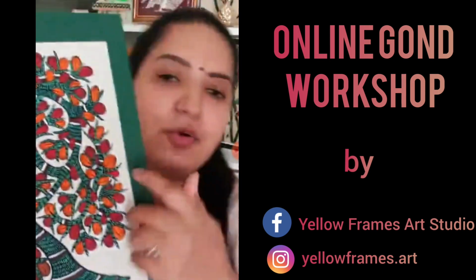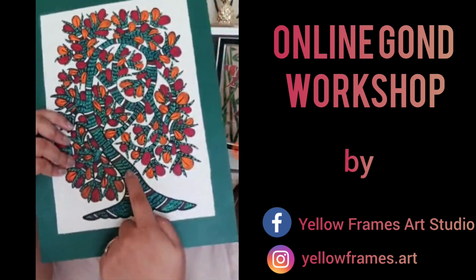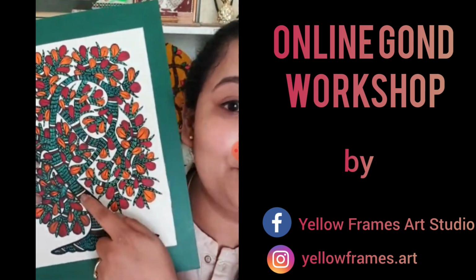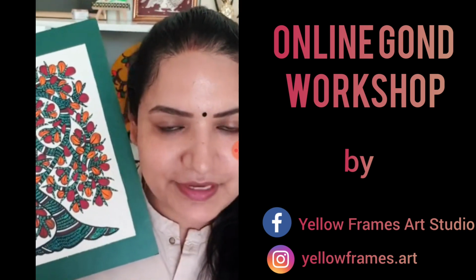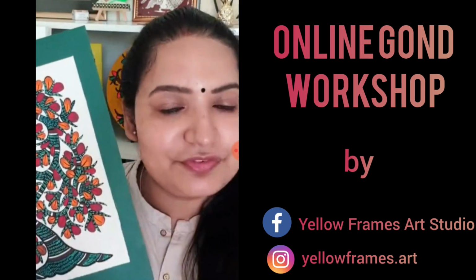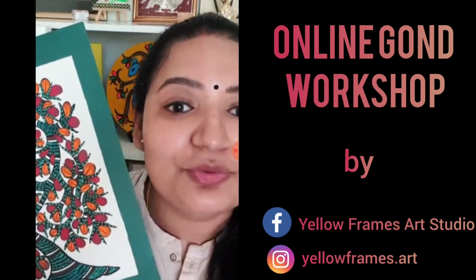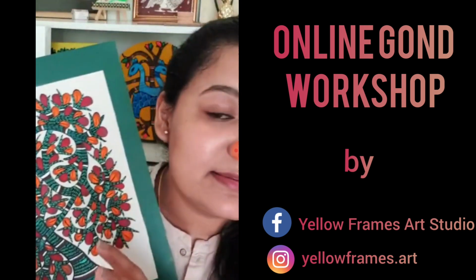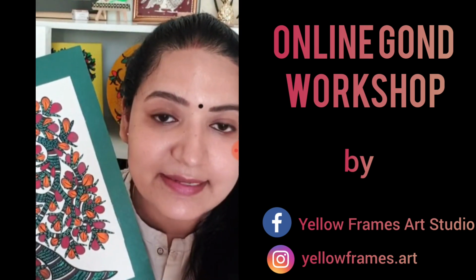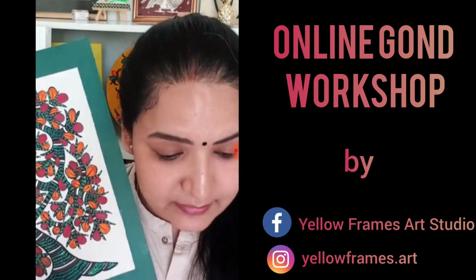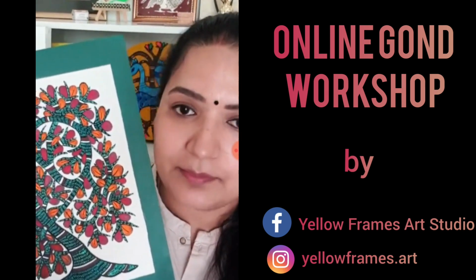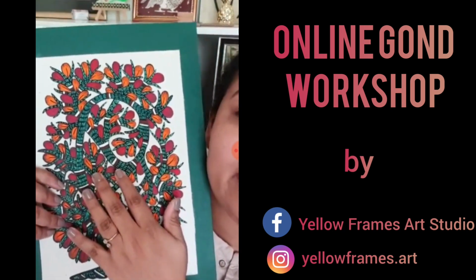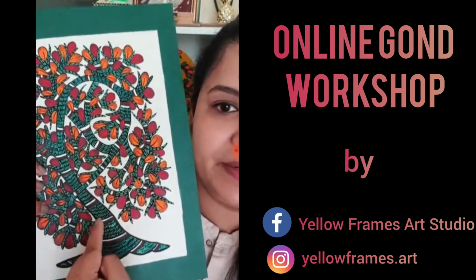Okay, so this is a Gond folk art painting, and this is the Mahua tree. The Mahua tree is predominant in this region, and it is considered the tree of life for the people of Madhya Pradesh. Why? Because it gives fruits, it gives shelter, it gives us wood to burn and cook, right? Senior artists like Rajendra Shyam and Jangar Singh Shyam have all shown paintings with the Mahua tree element in them.